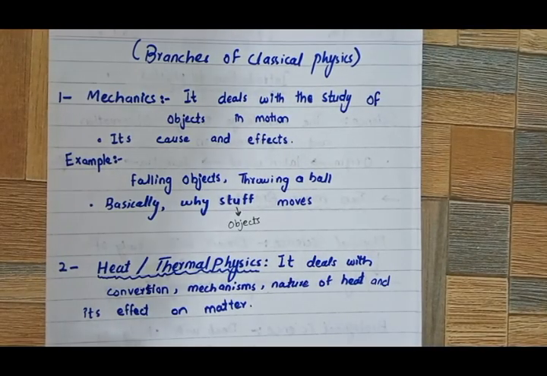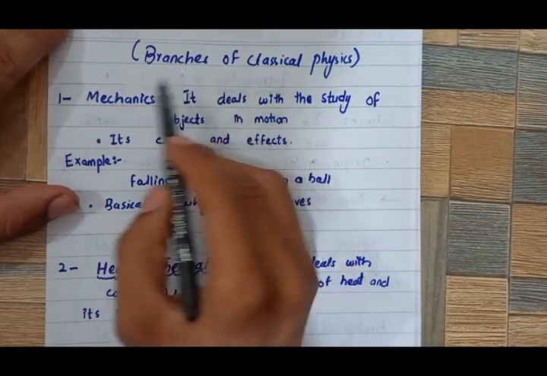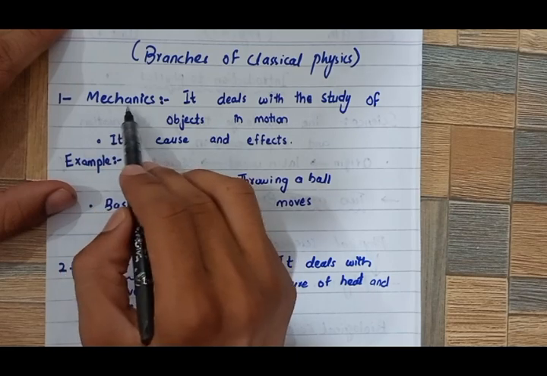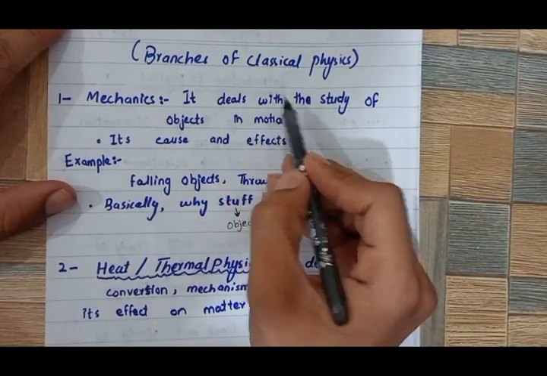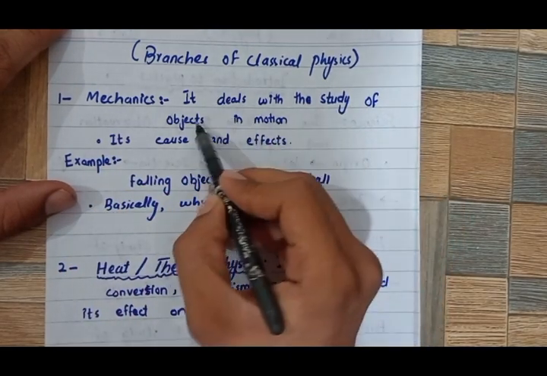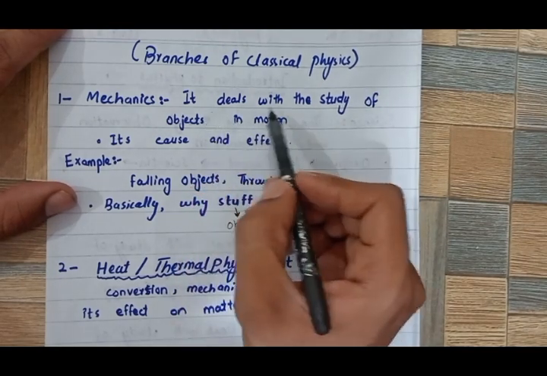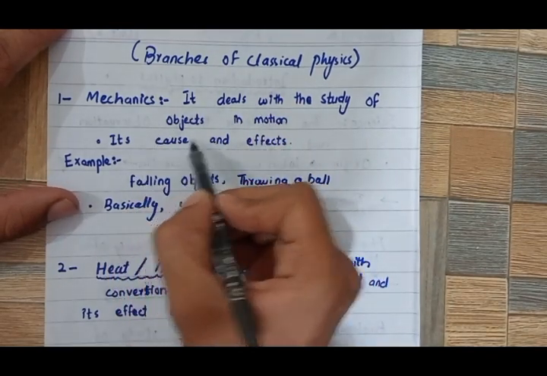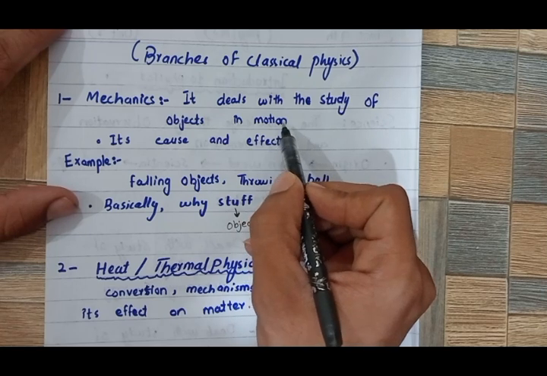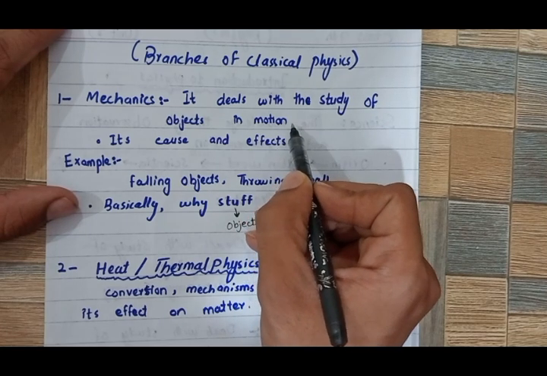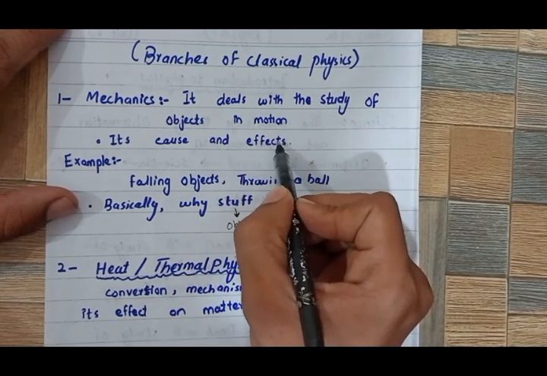Now let's come towards the branches of classical physics. Number one is mechanics. It deals with the study of objects in motion, its causes and effects. If an object is in motion, we will see its cause and its effects.